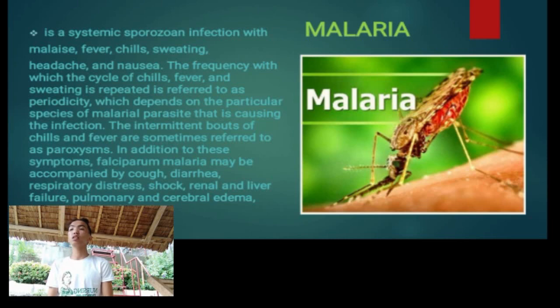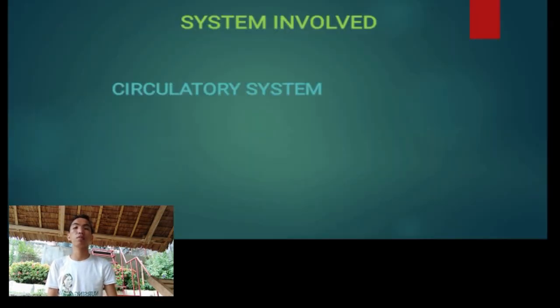In addition to these symptoms, falciparum malaria may be accompanied by cough, diarrhea, respiratory distress, shock, renal and liver failure, pulmonary and cerebral edema, coma, and death. Malaria can kill, and it comes from mosquitoes. The system involved is the circulatory system, because it affects the blood.